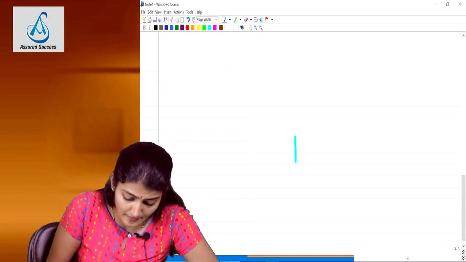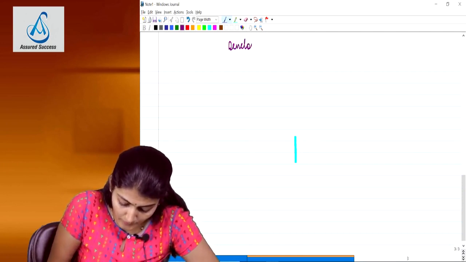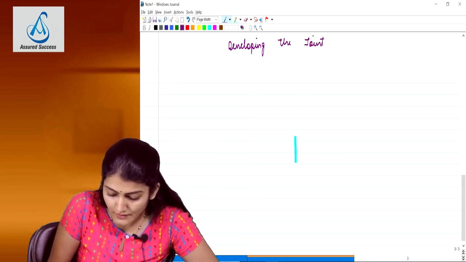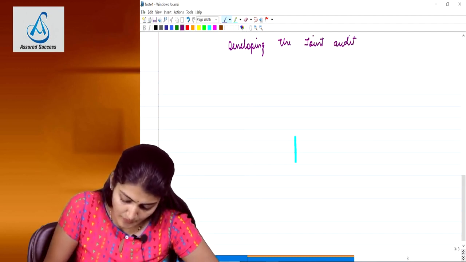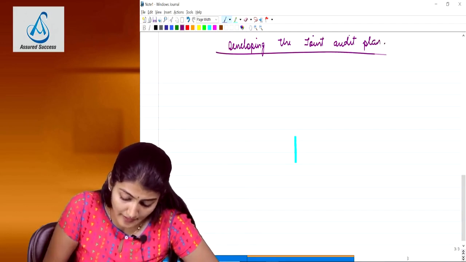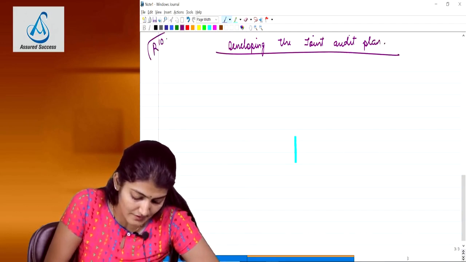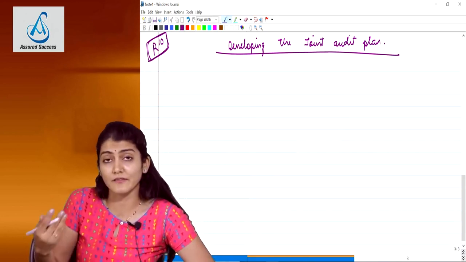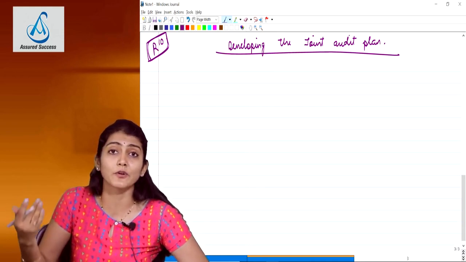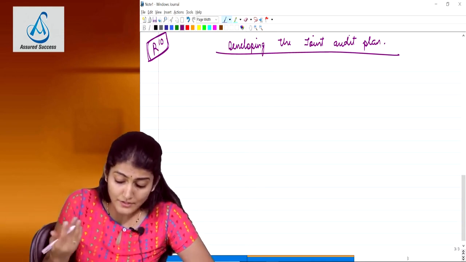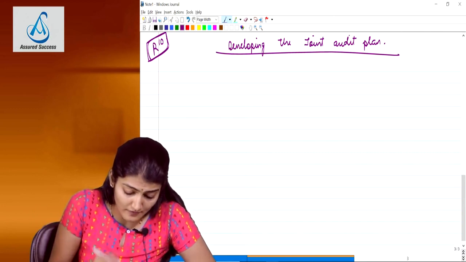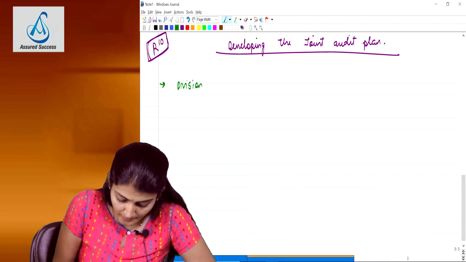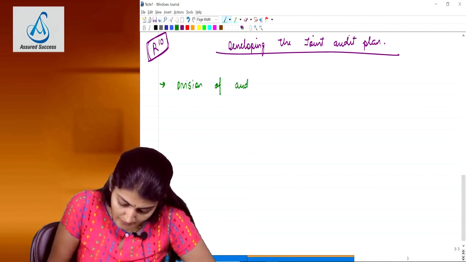Okay, and now it says, what are the points to be considered while developing the joint audit plan. Right, so a very important question. This was not there in the old standard. So read this, revise 10 times before the exam, R raised to 10. And the factors to be considered, or how do you develop a joint audit plan. So it says in preparation of a joint audit plan, the first thing which you need to consider is the division of the audit areas.